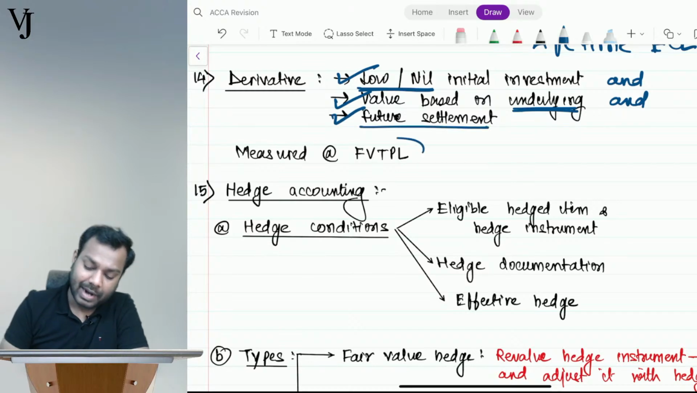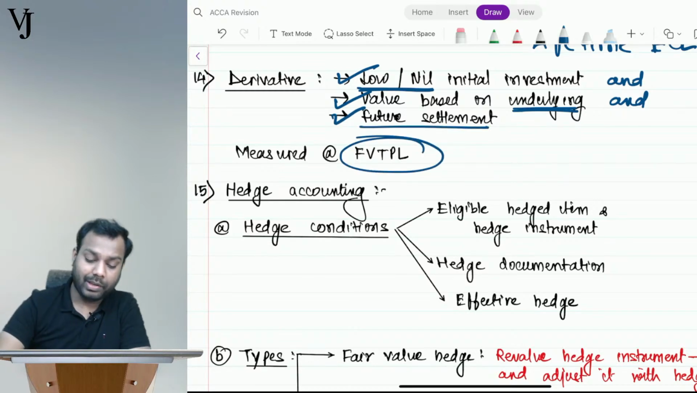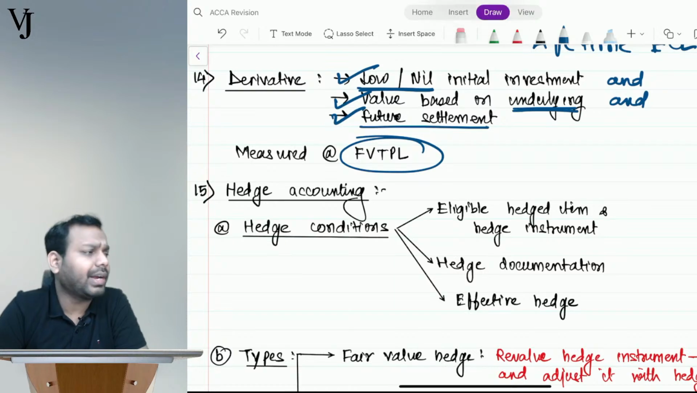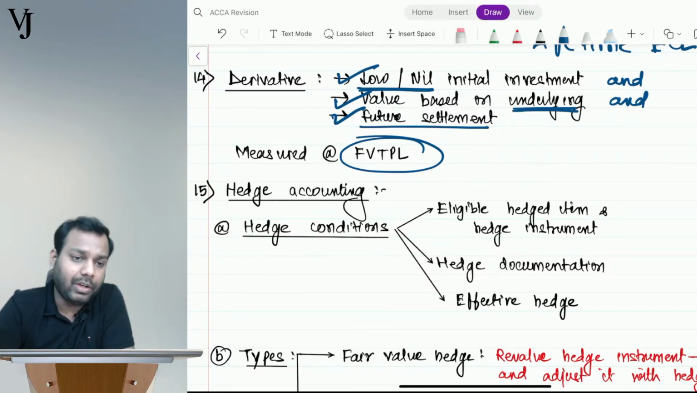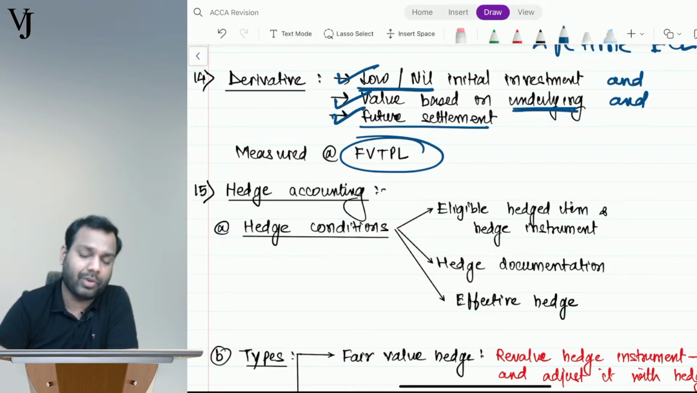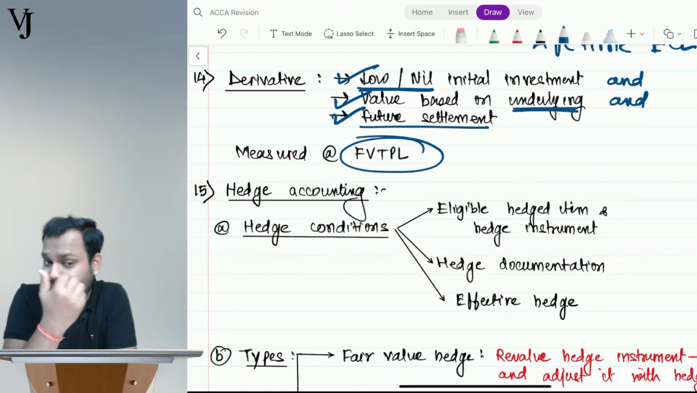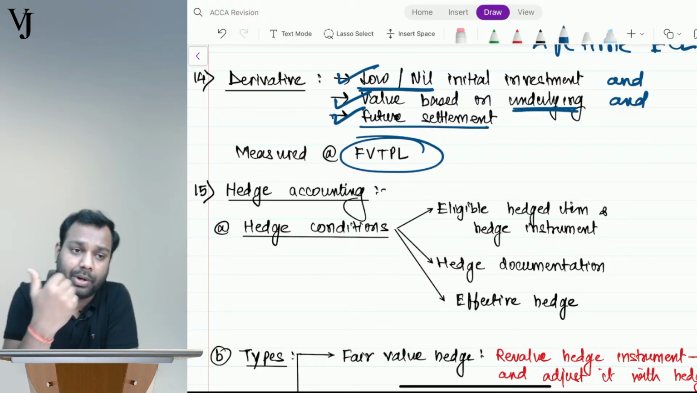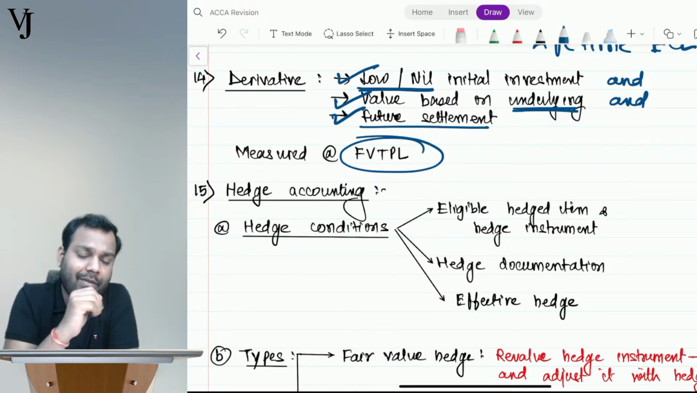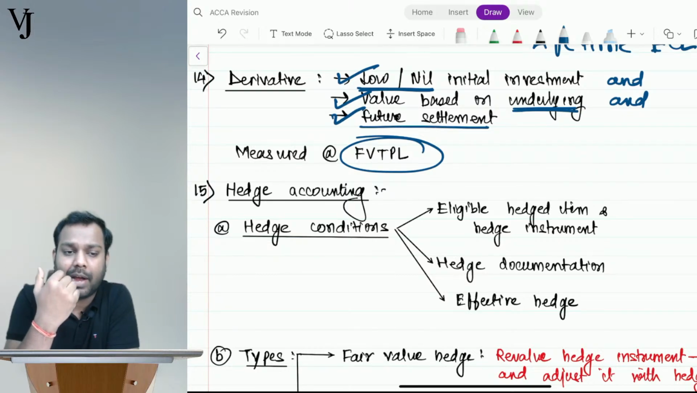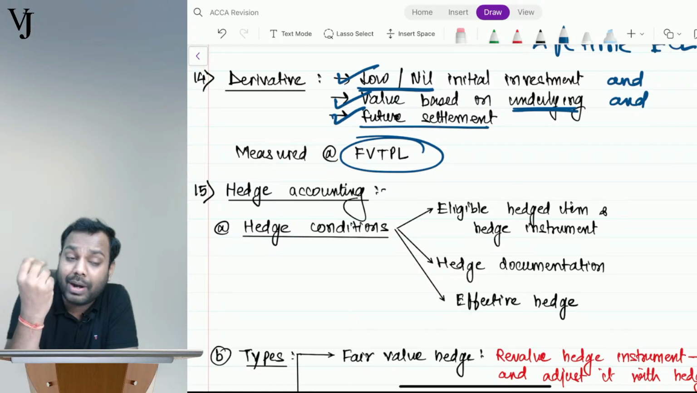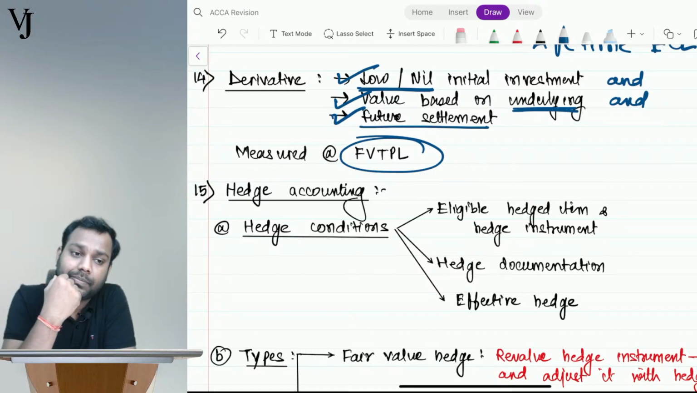Okay, how is it measured? At FVTPL. Now let's suppose I have entered into a contract because I have foreign trade payables. So what is my risk? The currency rate will increase, right? And I have to pay a higher amount. So I will enter into a contract to buy foreign currency in the future, right? Tell me yes or no.